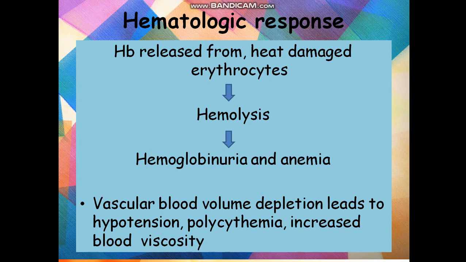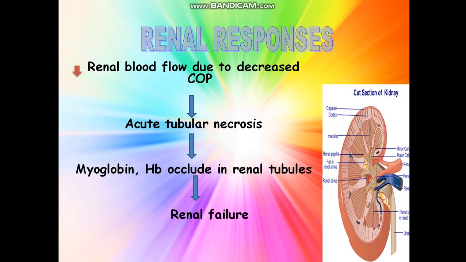How is the BP reduced? Hypotension. Polycythemia is there, and increased blood viscosity. These are the major features in the hematologic system. Moving on to the kidney. Renal response. What happens there?